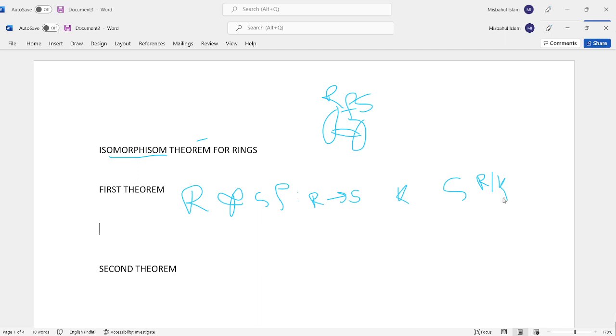In other words, if f is a homomorphism of a ring R onto a ring S with kernel K, then R by K and S are isomorphic.